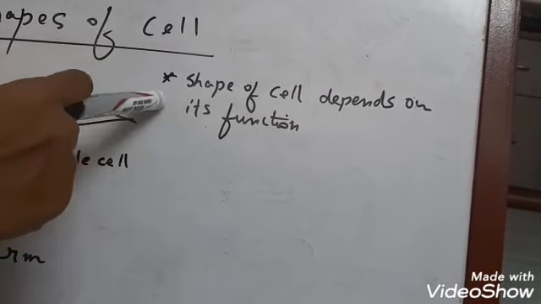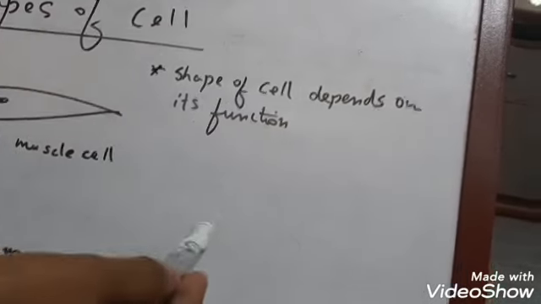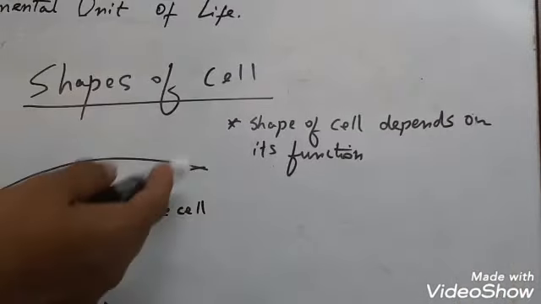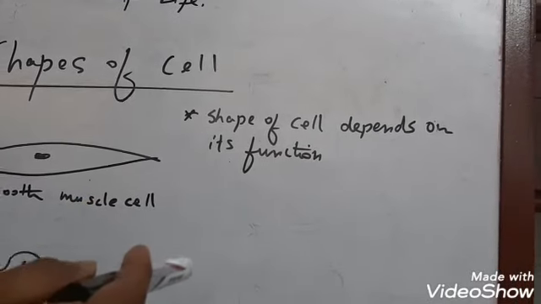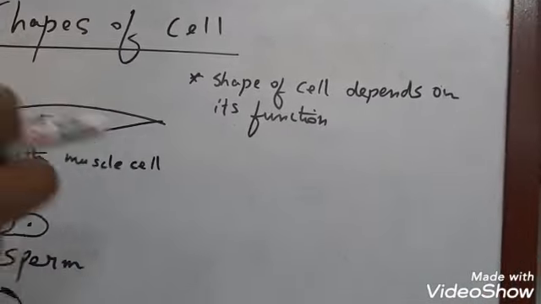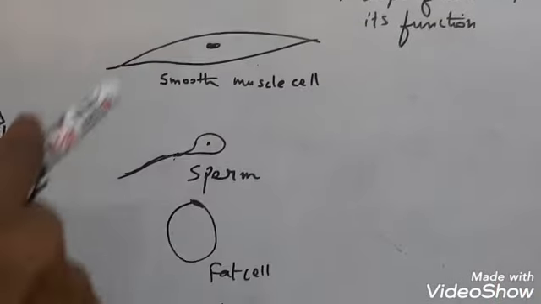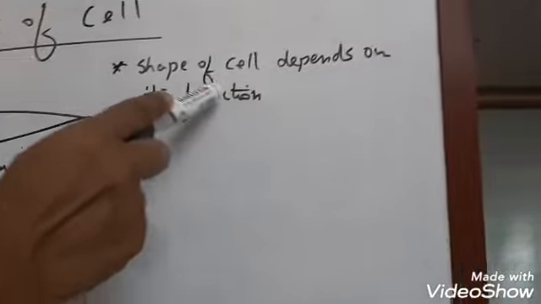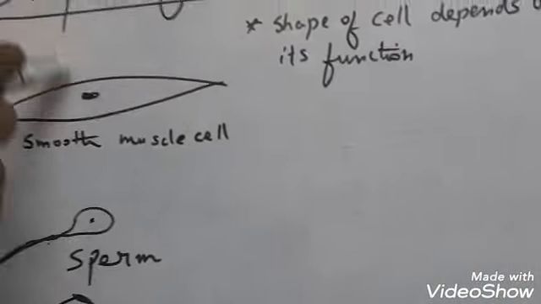Yes, it is very true. See, if there is a big elephant and you compare the shape of a cell of an elephant with that of a rat, you can see that the cell size does not vary. In spite of the elephant being very much larger than a rat, the cell size is more or less the same. So the cell size does not depend upon the size of the organism, but it depends upon the function that the cell performs. Clear?